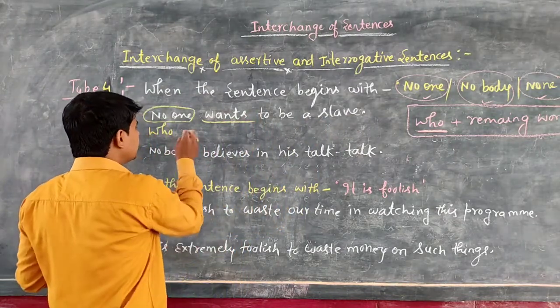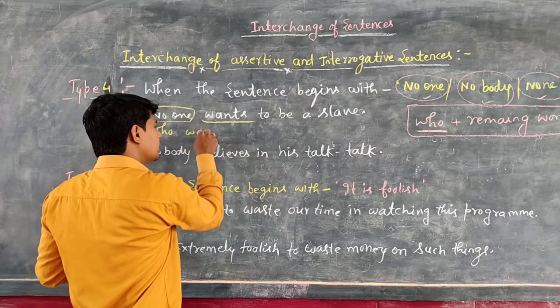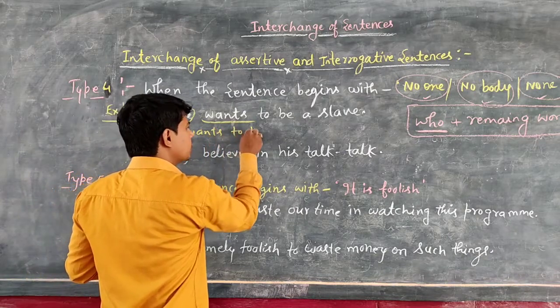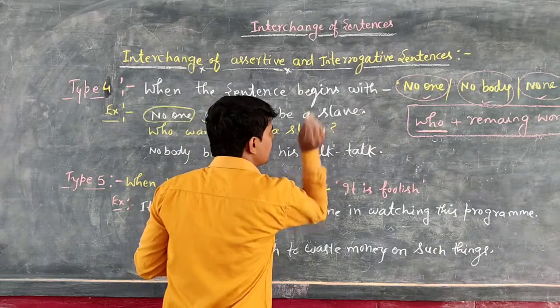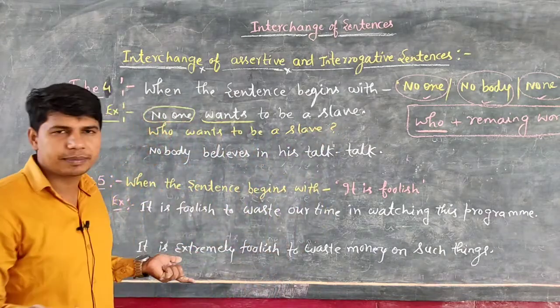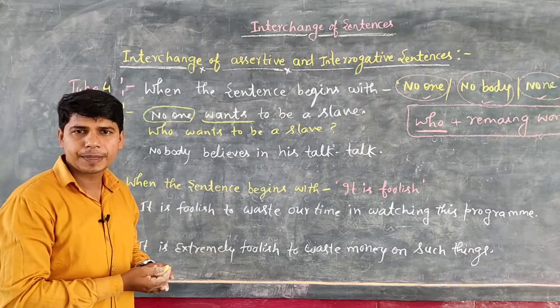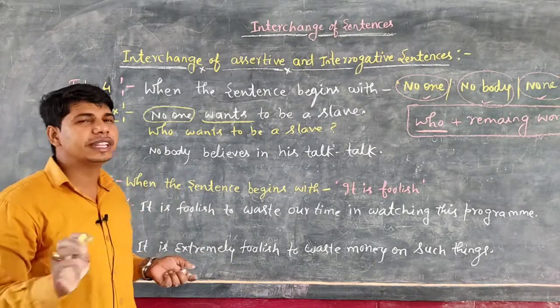So what will you write? Who wants to be a slave, and at last mark of interrogation. Who wants to be a slave? No one wants to be a slave. Okay students, so this concept is very easy.